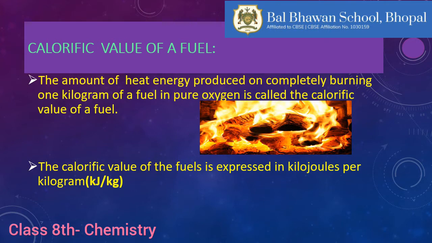Why have we mentioned pure oxygen here? You all know that in the presence of pure oxygen, the combustion process will be complete. So this is known as the calorific value of a fuel. And the unit of calorific value of a fuel is kilojoules per kilogram. It is measured in terms of kilojoules per kilogram.